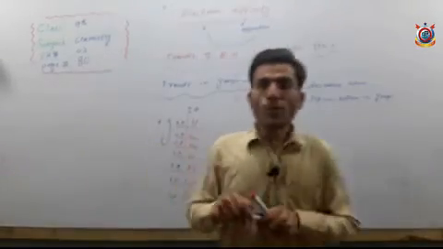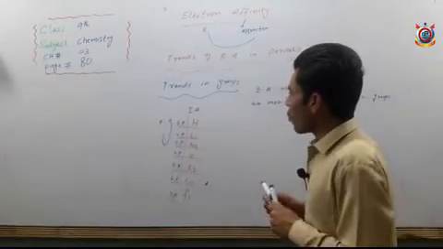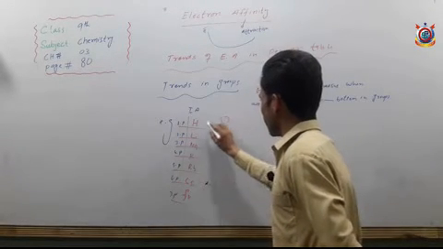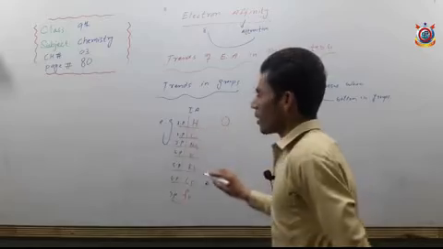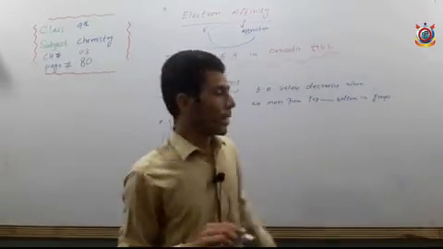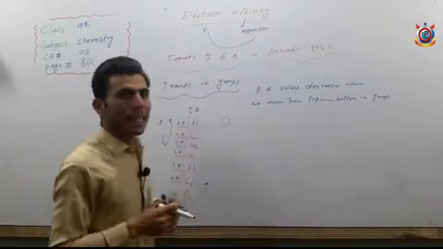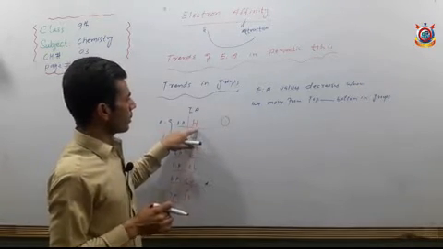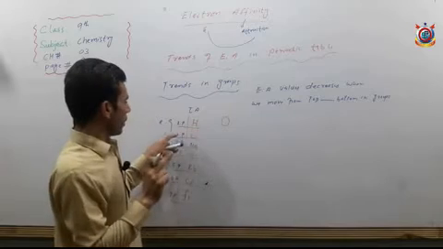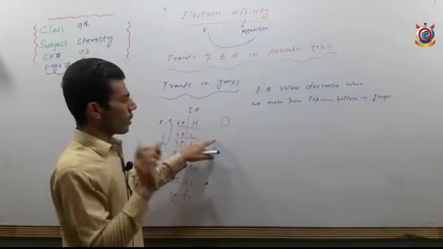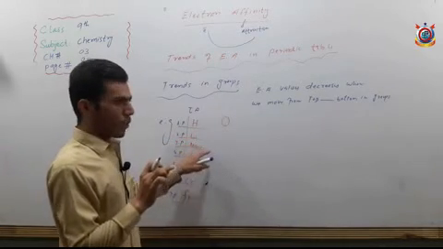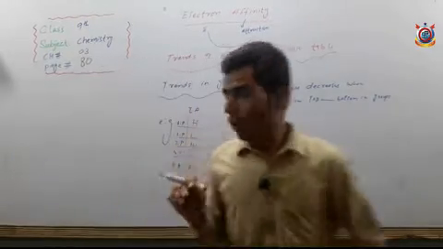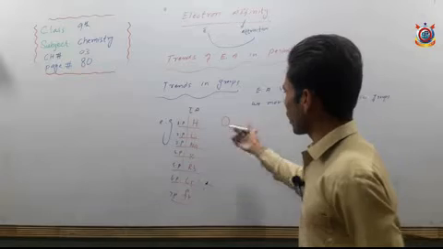So when we move from top to bottom, what happens? Shell after shell is added in each period. I have already told you that the period number indicates the number of shells. Elements in period 1 have one shell, in period 2 they have two shells, in period 3 three shells, and so on. Hydrogen is a member of period 1, so it has one shell.